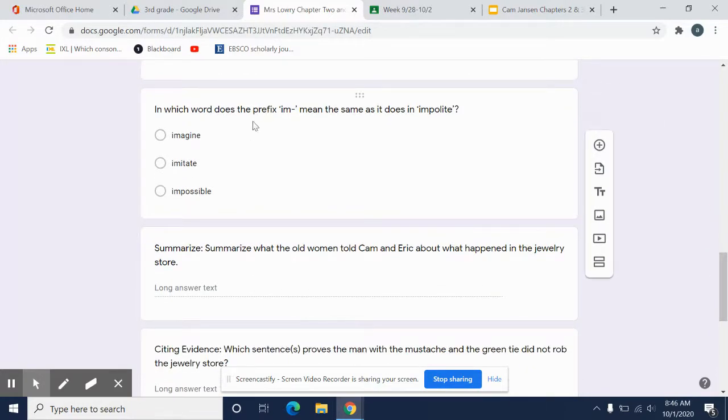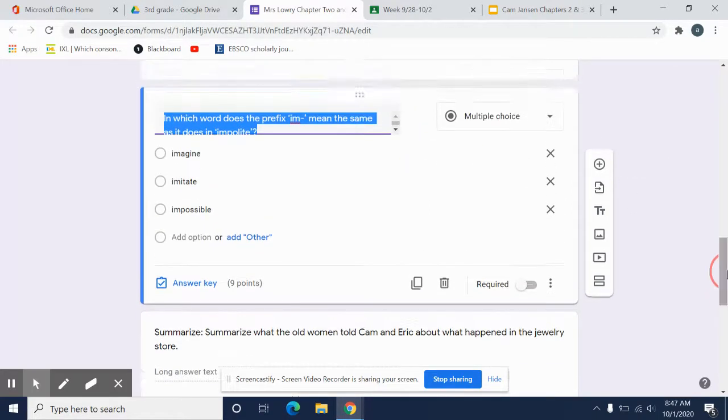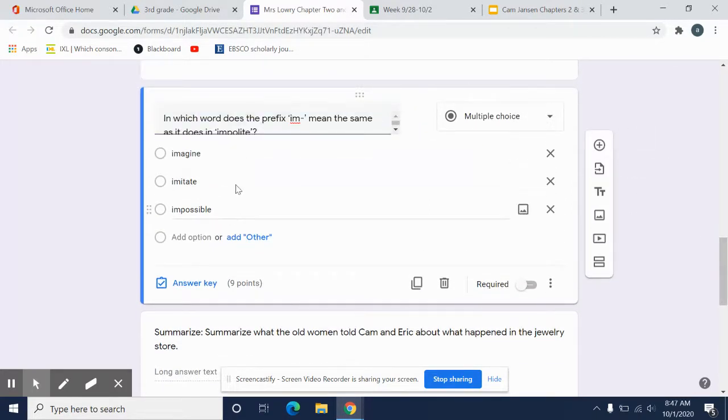Okay. In which word does the prefix im mean the same as it does in impolite? So think about what im means in the word impolite. Think about that. And think about which one of these words it means the same in. Imagine, imitate, or impossible. Okay?